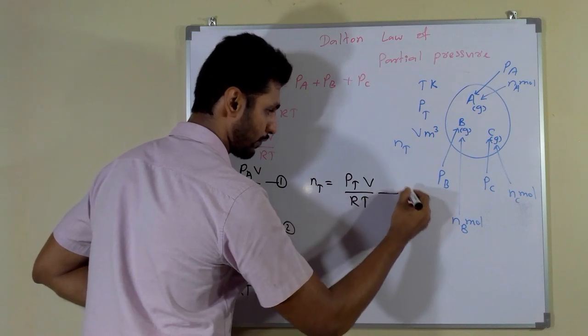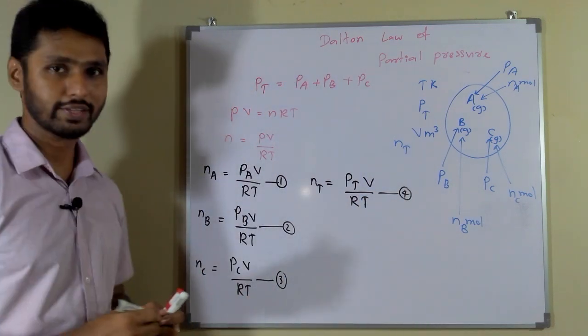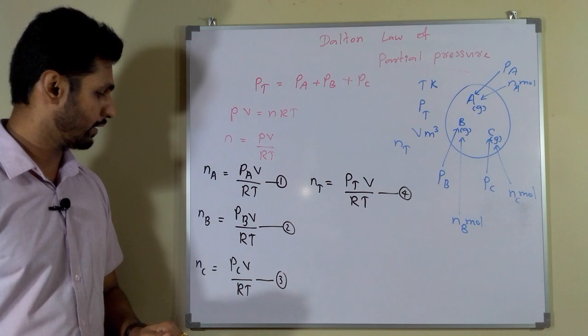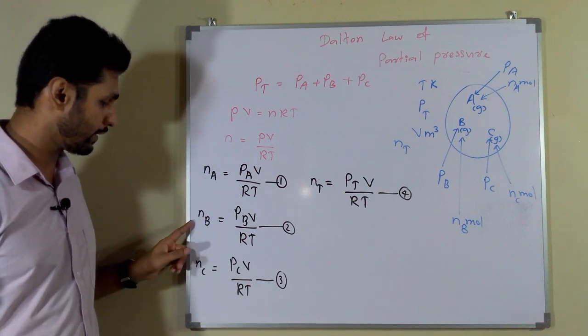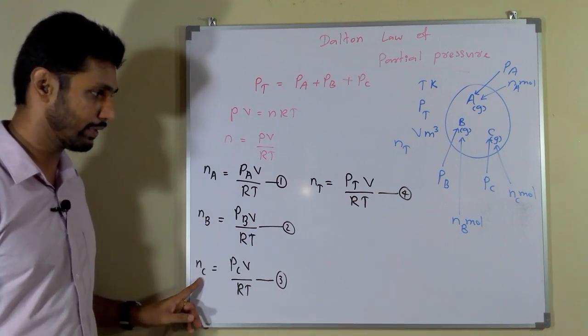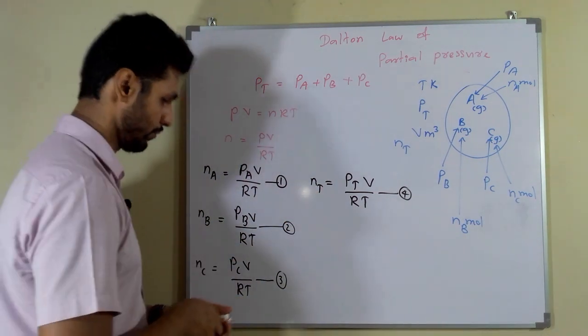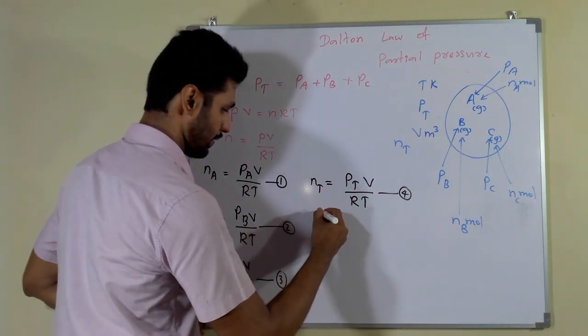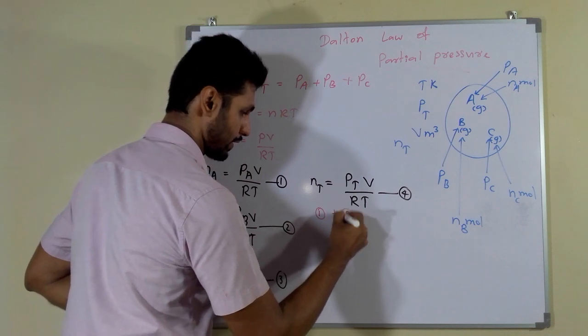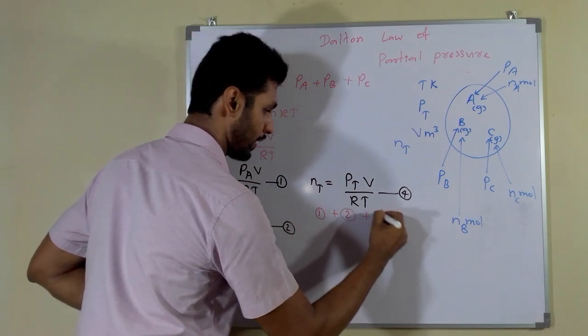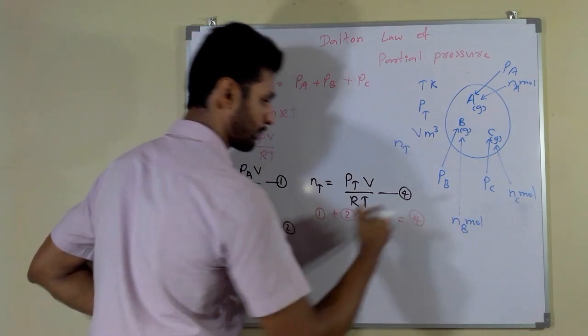Take this as the fourth formula. You can see that the sum nA plus nB plus nC should equal n total. Then you can understand that the first formula plus the second formula plus the third formula is equal to the fourth formula.